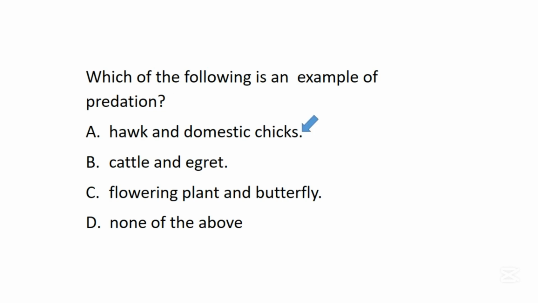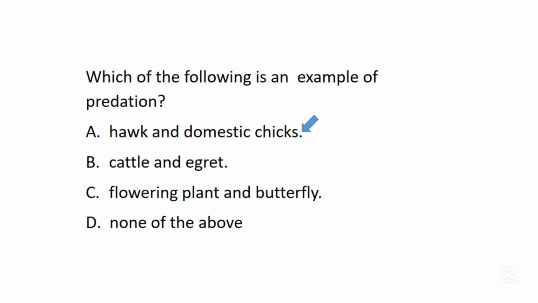Hawk and domestic chicks. The word predation is a type of association between two organisms in which the organism known as the predator kills the weaker organism known as the prey and feeds directly on it. So a good example of this predation is an association between hawk and domestic chick.